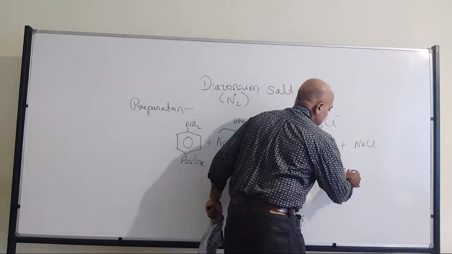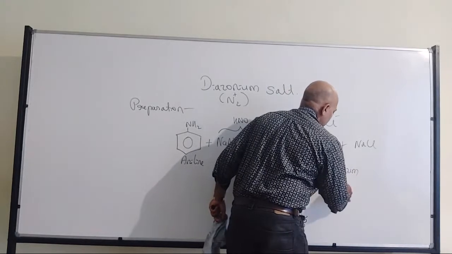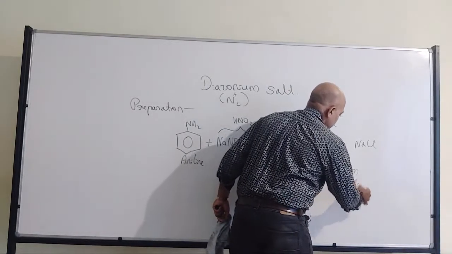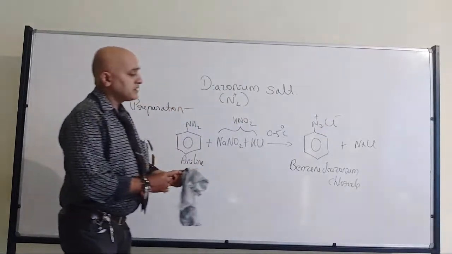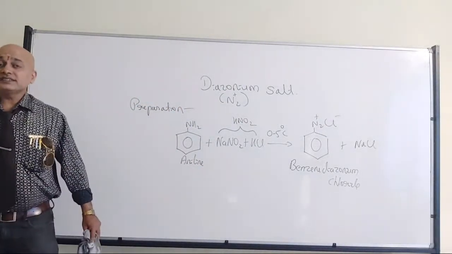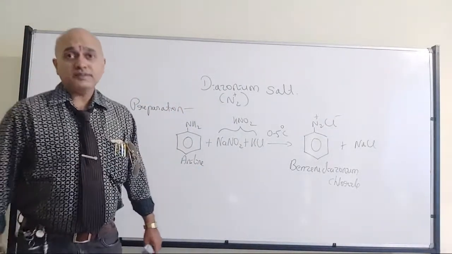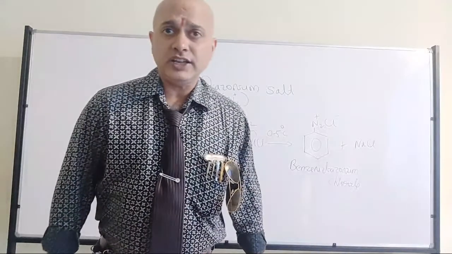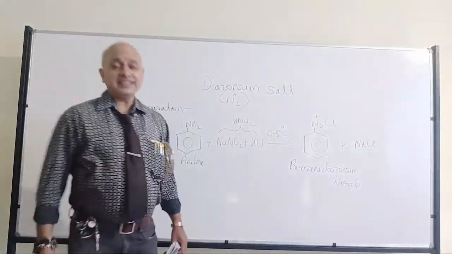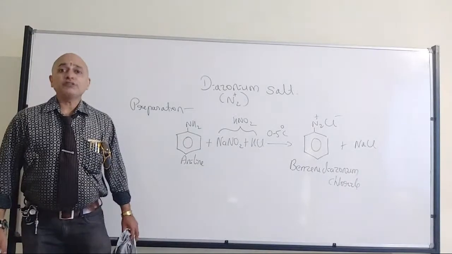Now, whether I am talking about benzene diazonium chloride or any of the benzene diazonium halides, they are not stable. They are stable at cold condition, but with a bit of increase in the temperature, they will get hydrolyzed.